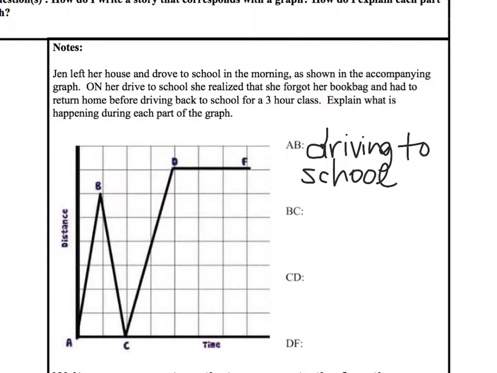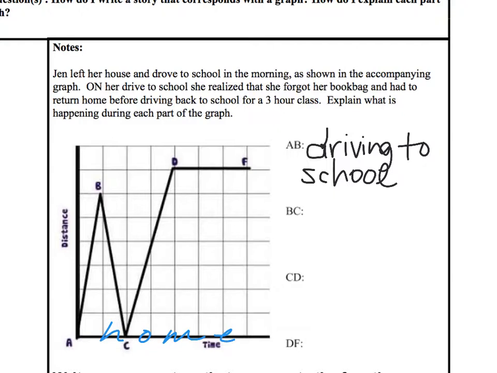Let me also point out, so if this is the distance from home on the side, if the graph hits the bottom, then where is Jen? Home. At her house. So if it hits the bottom, she is at home.